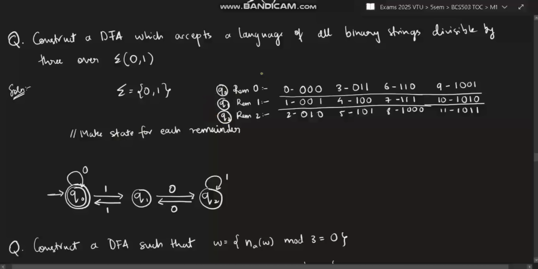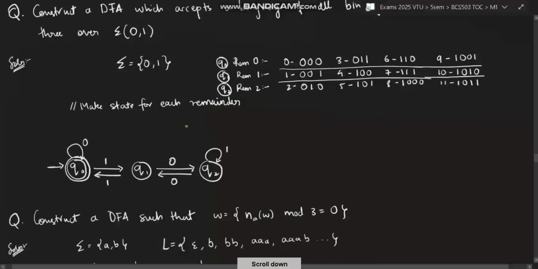Now, you will be starting from the starting point. The starting point starts from the first number, which is 0. This is the starting state, and it is also the final state, since an empty string also means 0. So it will be the final state here, and any number of zeros you follow will be accepted here. Now after that, if it is 1, you will take it to Q1. 0 1 is nothing but 1, and that is remainder 1, and that is Q1. So that's why it is taken to Q1.